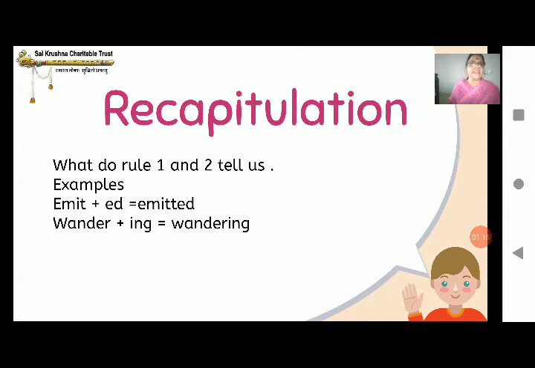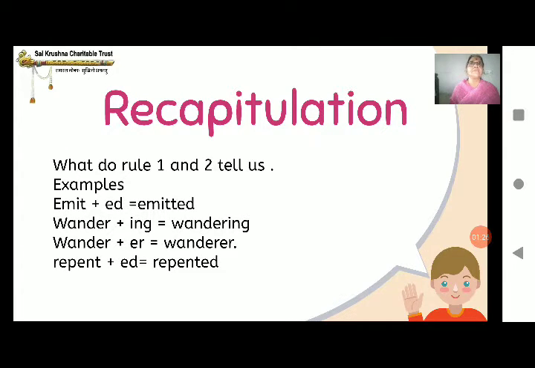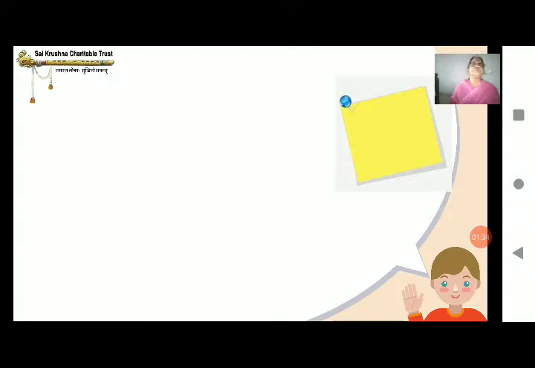Wander plus ing is wandering. There is no difference. Wander plus er is wanderer. Do you remember the wanderer? Who is a wanderer? Yes, planets are called wanderers. Repent plus ed is repented.